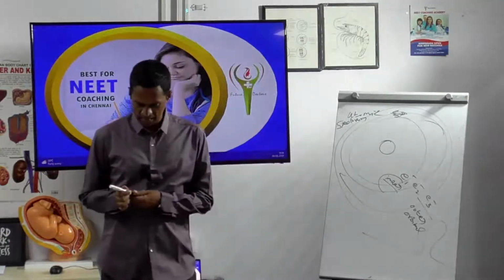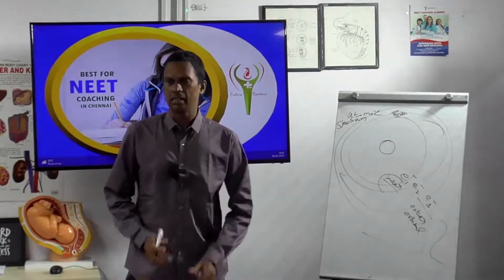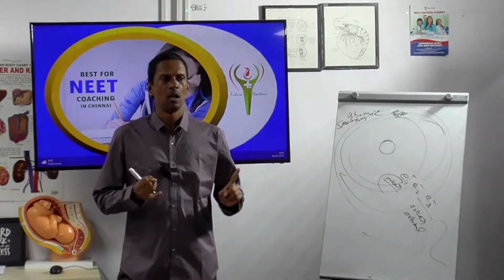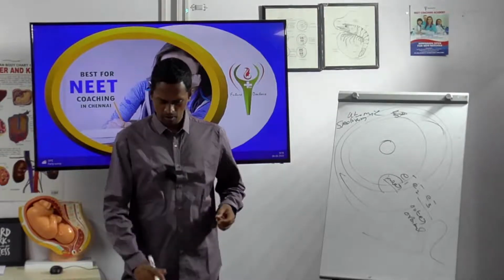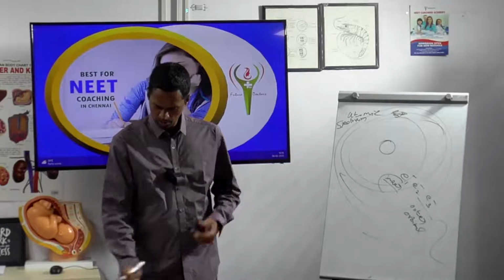So the various spectrum series are Lyman, Balmer, Paschen, Brackett, and Pfund.